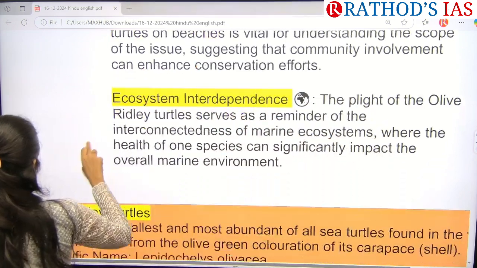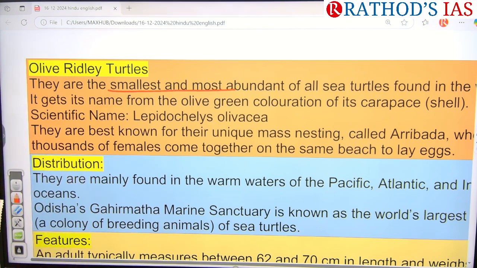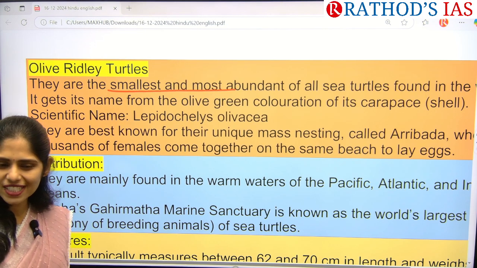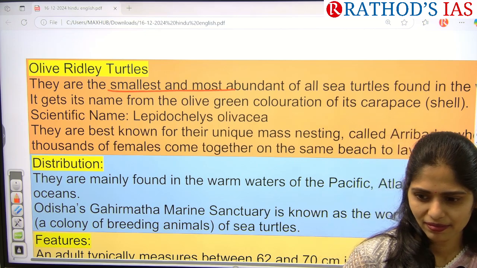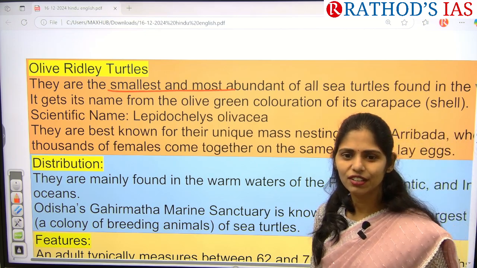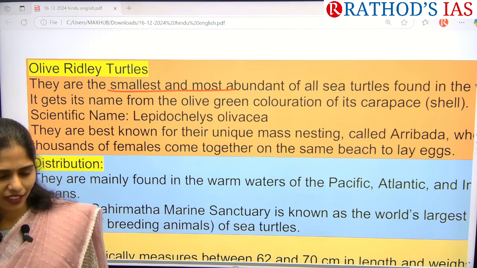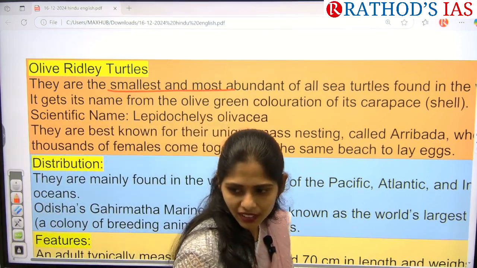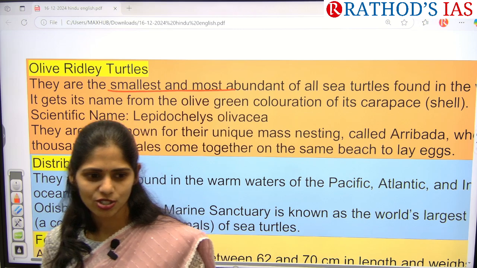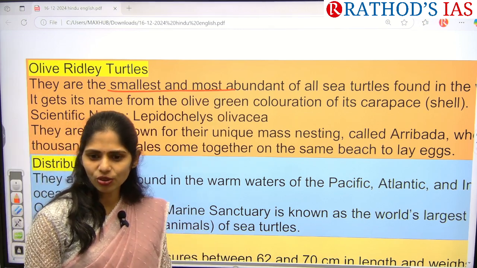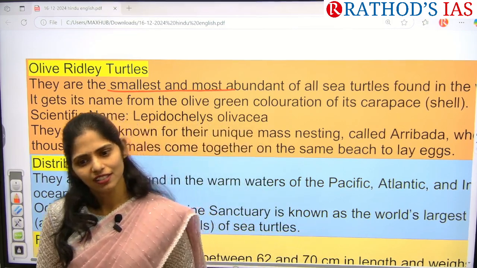Let us see some facts regarding olive ridley turtles. They are the smallest and most abundant of all sea turtles. So what is the difference between tortoise and turtle? Are tortoise and turtle the same? No. What is the difference? Where do they live? Turtle lives in water. Does it need legs? No, it will have fins, that is webbed toes. But tortoise lives on land, so it needs legs. So the basic difference is that there are no legs in turtles. Legs are present in tortoise, and tortoise lives on land, and turtle lives in the sea.